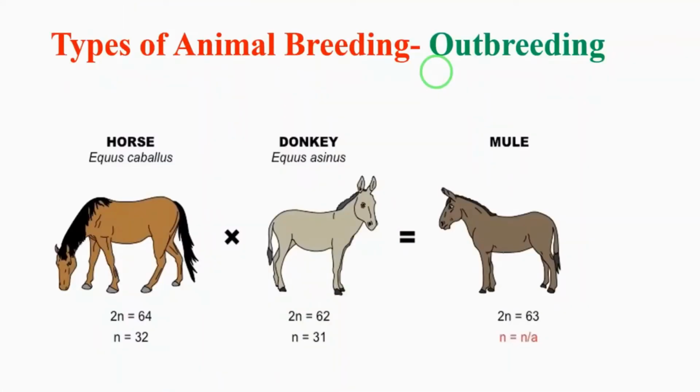First, let's see what is outbreeding. It is the breeding of unrelated animals. The offspring formed are called hybrids. The hybrids are stronger and more vigorous than their parents.